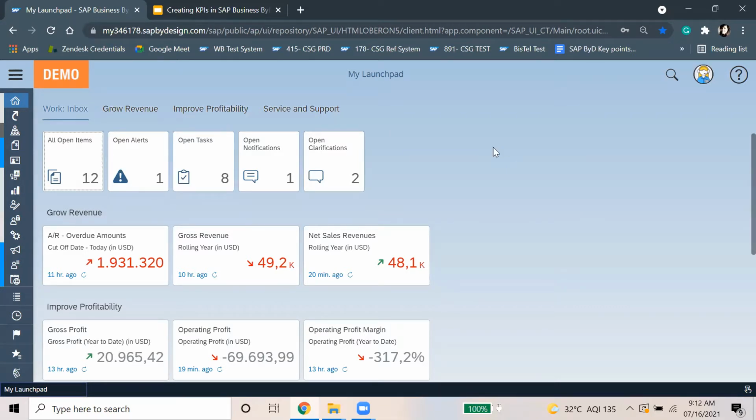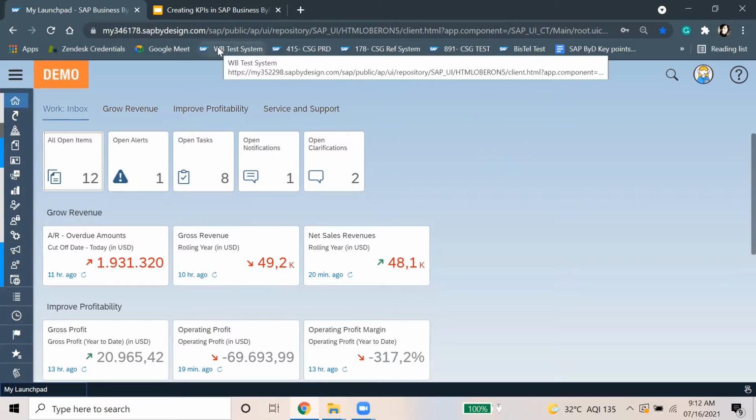Basically, SAP Business ByDesign has given you a lot of features. One is the KPI. You have the option to show your KPIs on the Launchpad, on the overview screen, and on the dashboard.